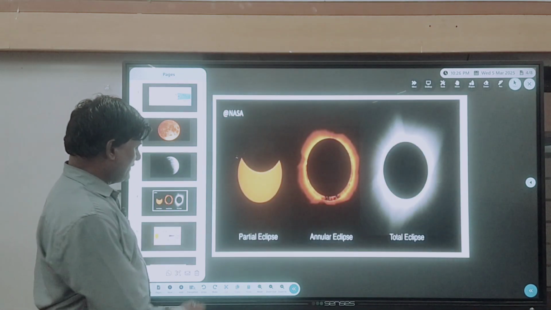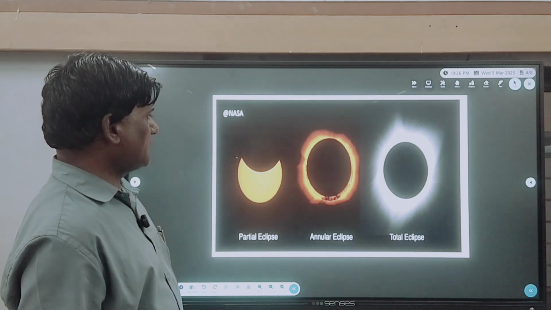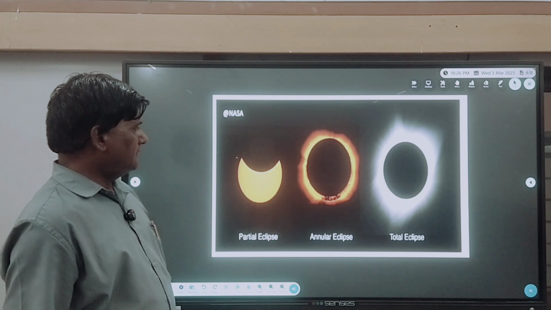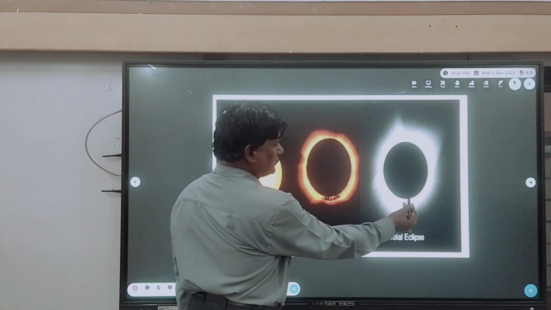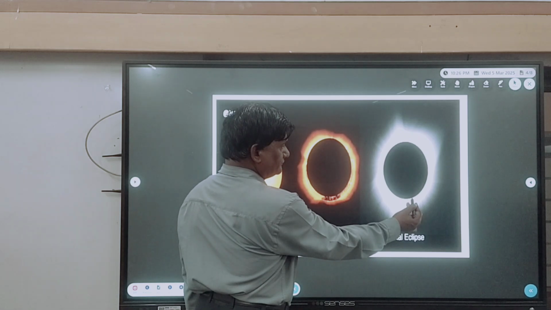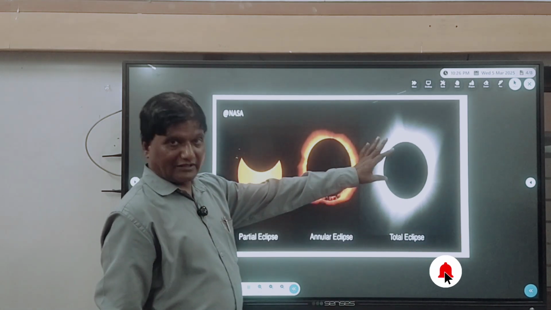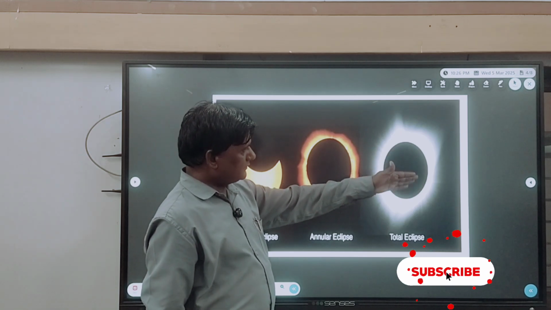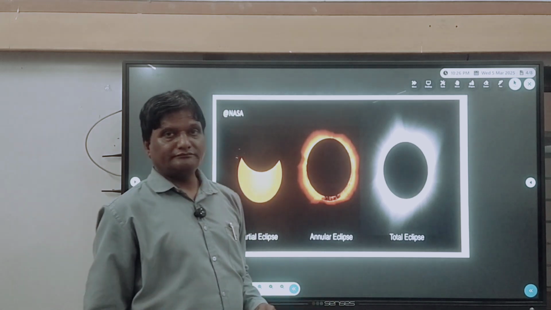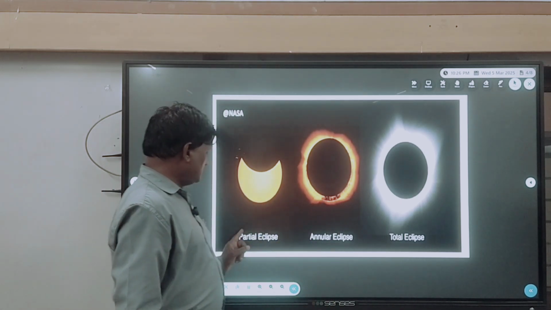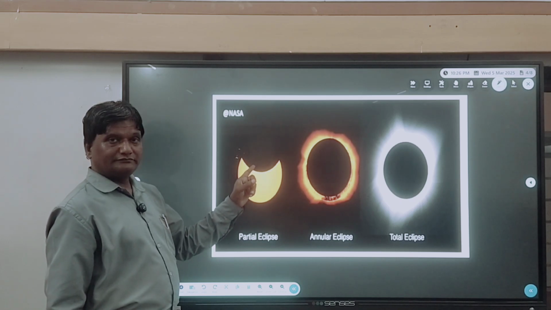In the solar eclipse, my dear students, there are three kinds, and all these photographs have been taken by NASA. These are live photographs. This is the figure of the total solar eclipse. Here you see the sun is darkened totally, and at the edge you see the light. And in the partial solar eclipse, part of the sun is looking dark.